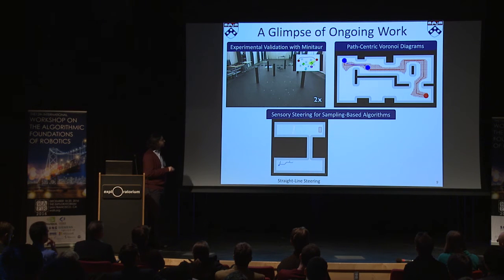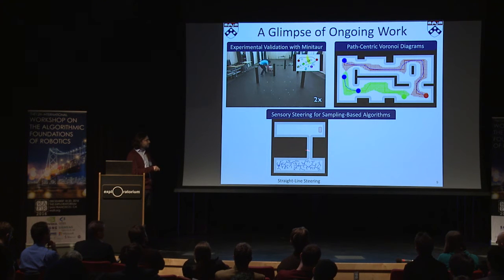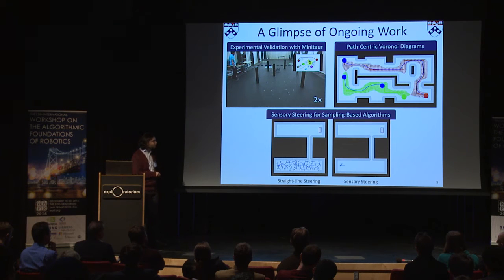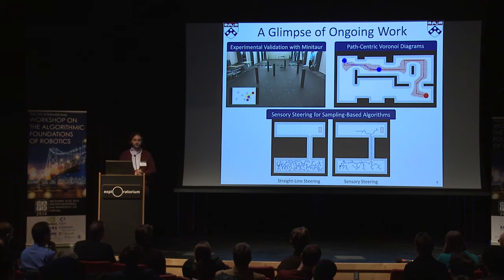And finally, this simple algorithm may be limited to convex sphere worlds, but if you combine it with a sampling-based algorithm, you can solve other problems, for example, planning around narrow passages, because we observe that this sensory steering just handles narrow passages. There is no difference in topology between a narrow and a large passage.